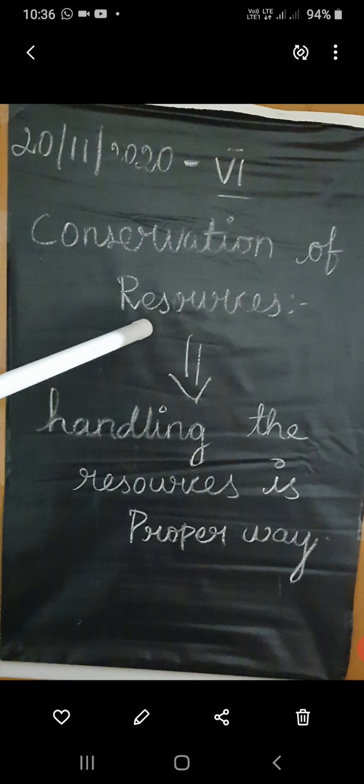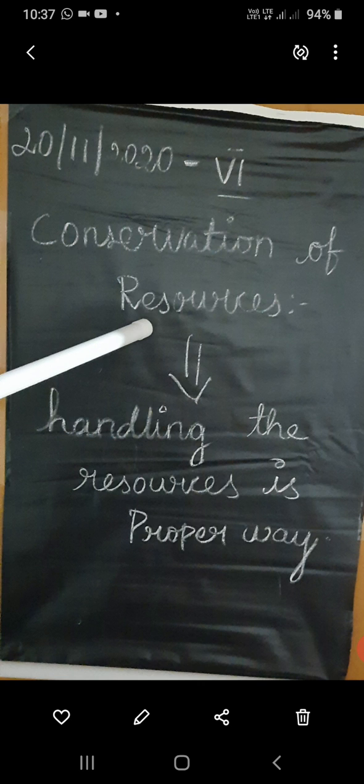Because of that, developing resources will decrease. While we are using resources in high quantity, the developing resources will decrease. To control this decrease of resources, we have to use knowledgeable activities.